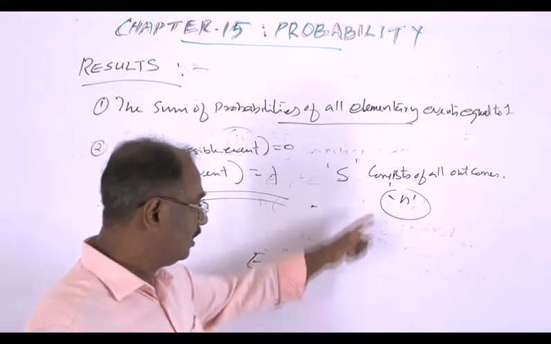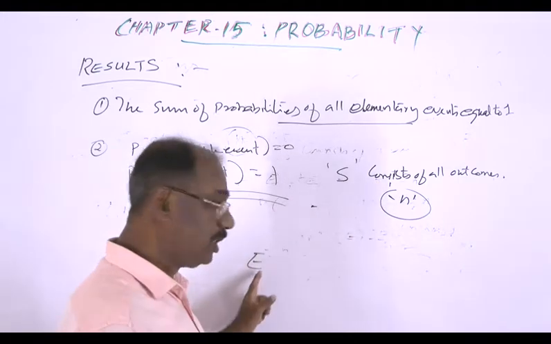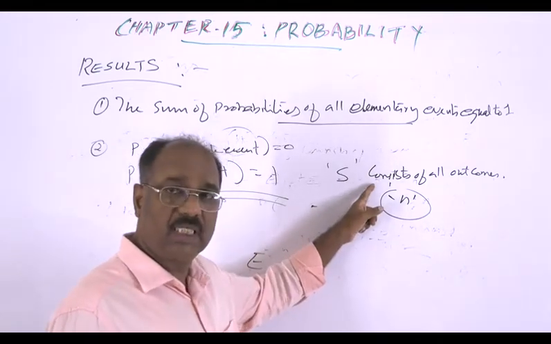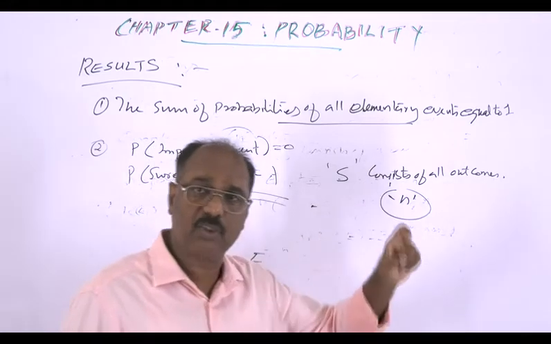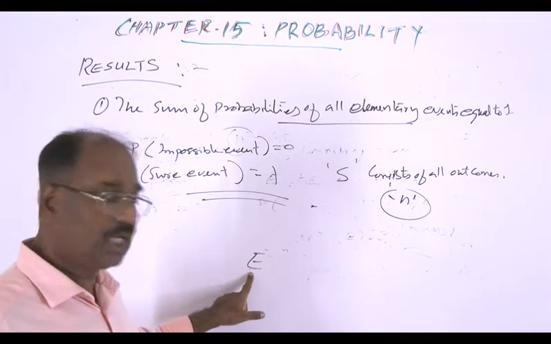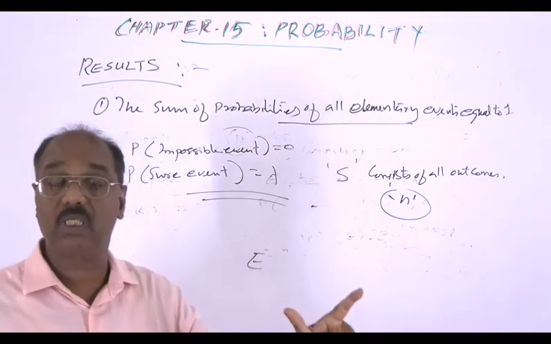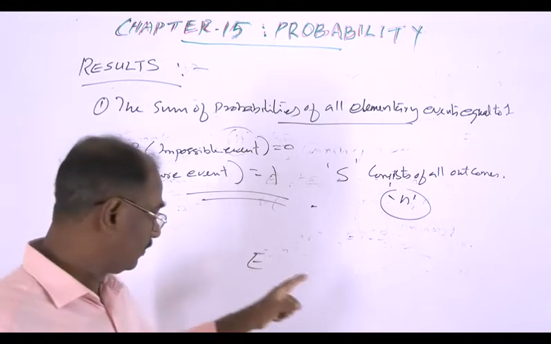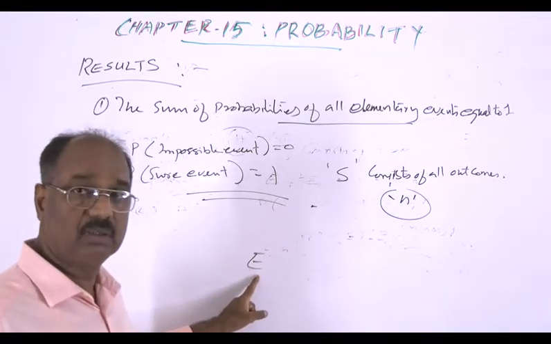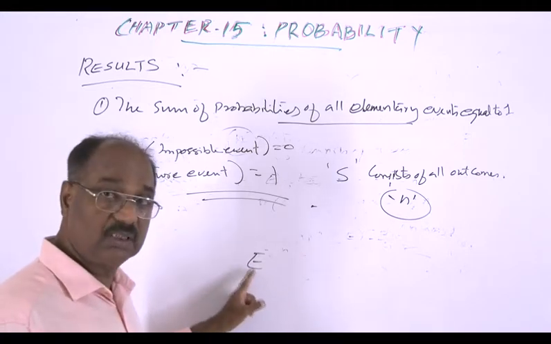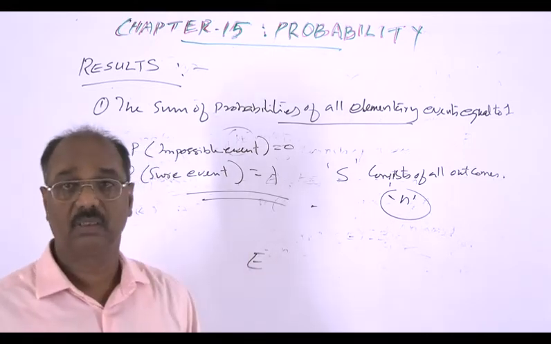then the first outcome is favorable to E because the first outcome means that in the experiment the first result is obtained and that is favorable to E because E is sure to occur. So if the first outcome is the result, then that should be favorable to E. Then second outcome, that also favorable to E because this E is sure to occur.